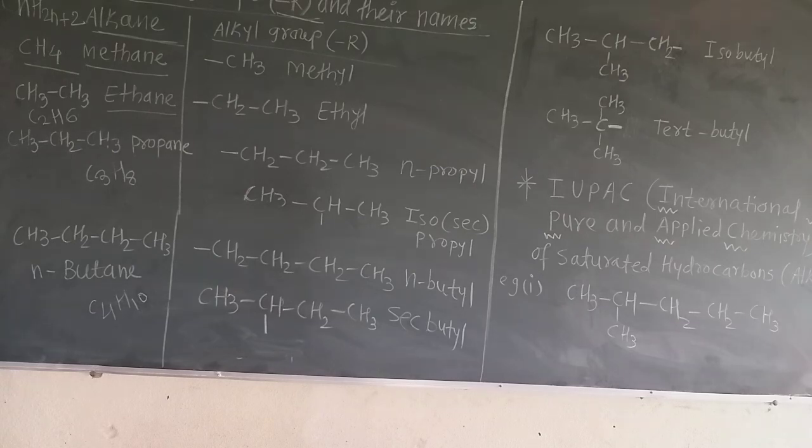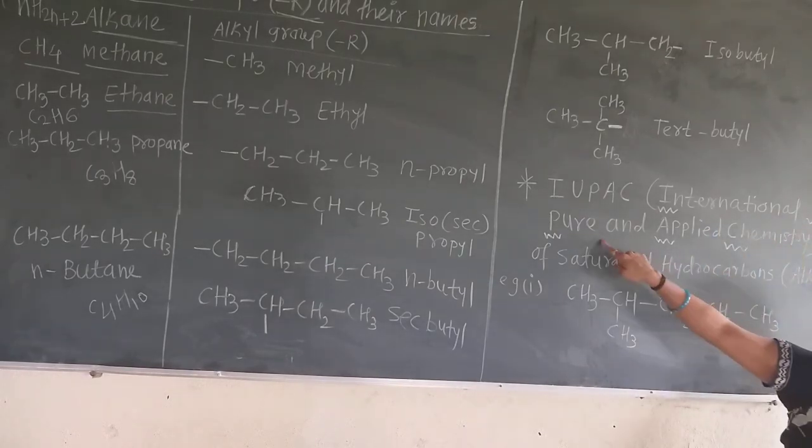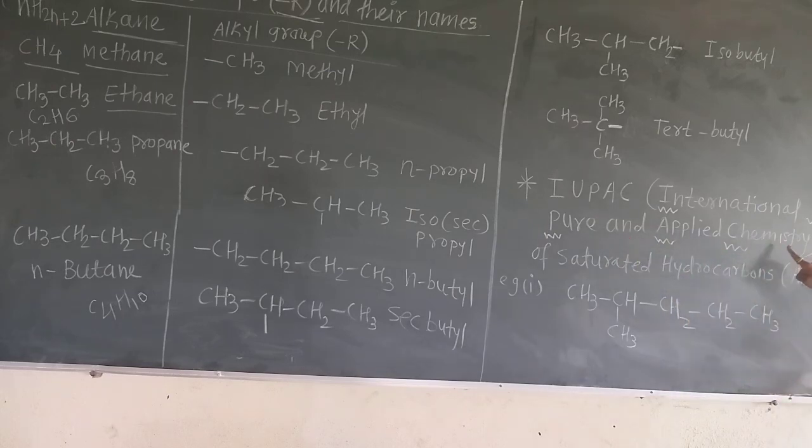The meaning of IUPAC is the International Union of Pure and Applied Chemistry. Some common names are given to some of the lower hydrocarbons or lower organic compounds, but for complex organic compounds, how the name is given is very complicated.